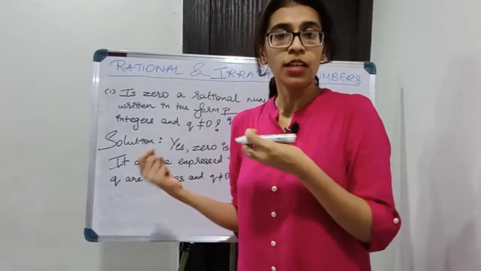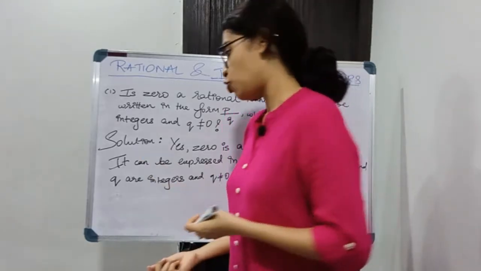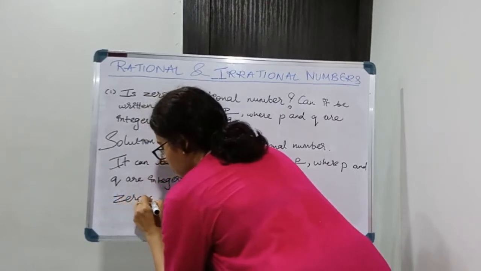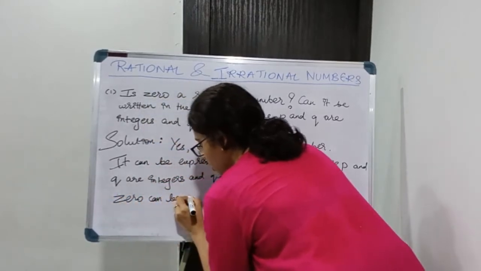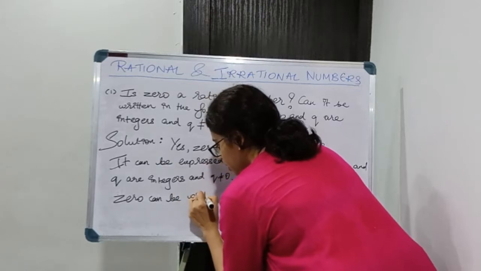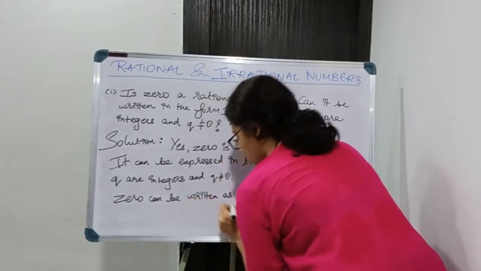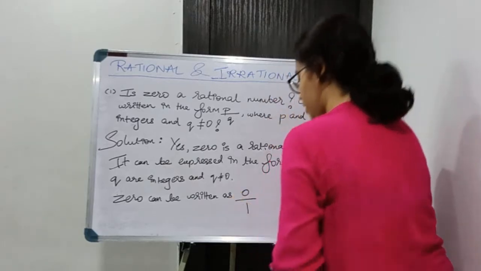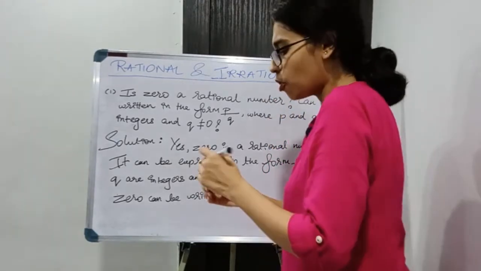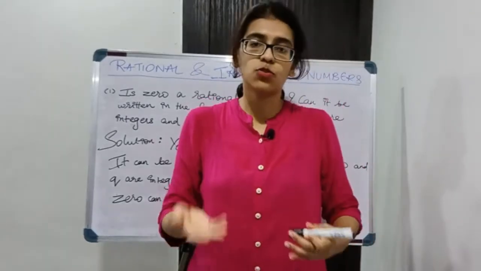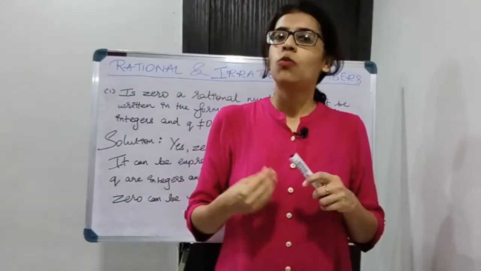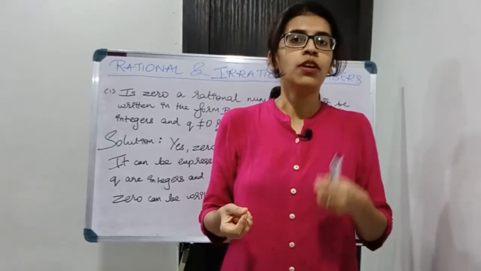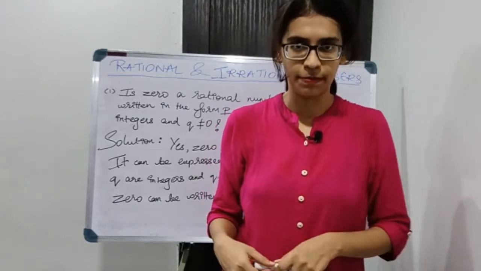Okay, so I'll be showing it in the form of fraction. 0 can be written as 0 upon 1, or you can write it as 0 upon minus 2, 0 upon minus 1, 0 upon 5, whatsoever, but you have to show 0 in the form of fraction.